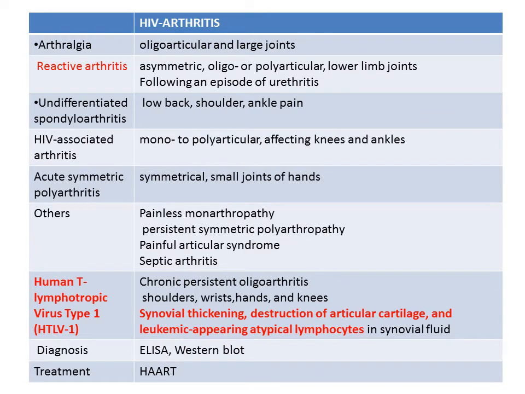The other important virus is HIV. Retroviruses are another important group, of which HIV arthritis has many clinical presentations.